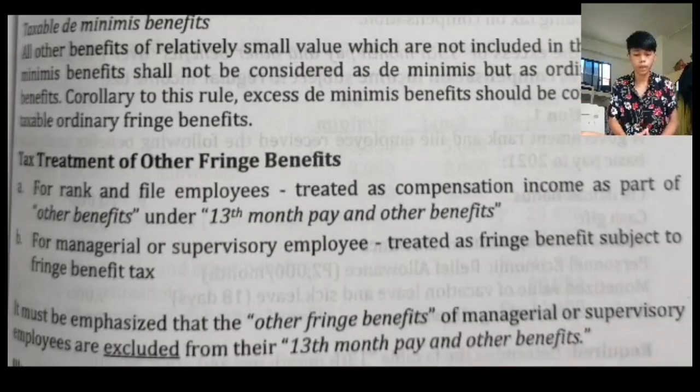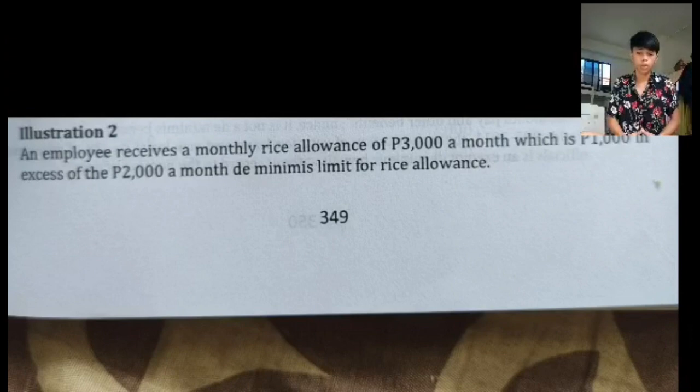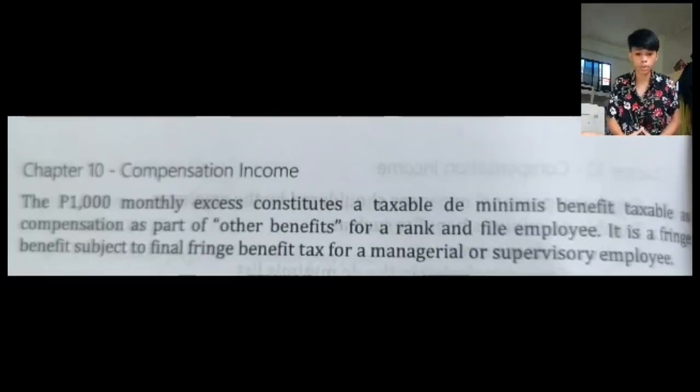Tax treatment of other fringe benefits. For rank and file employees, treated as compensation income as part of other benefits, 13th month pay and other benefits. For managerial or supervisory employees, treated as fringe benefits subject to fringe benefit tax. Other fringe benefits of managerial or supervisory employees are excluded from their 13th month pay and other benefits. Illustration. The 1,000 monthly excess constitutes a taxable de minimis benefit, taxable as compensation as part of other benefits for rank and file employees. It is a fringe benefit subject to final fringe benefit tax for managerial or supervisory employees.